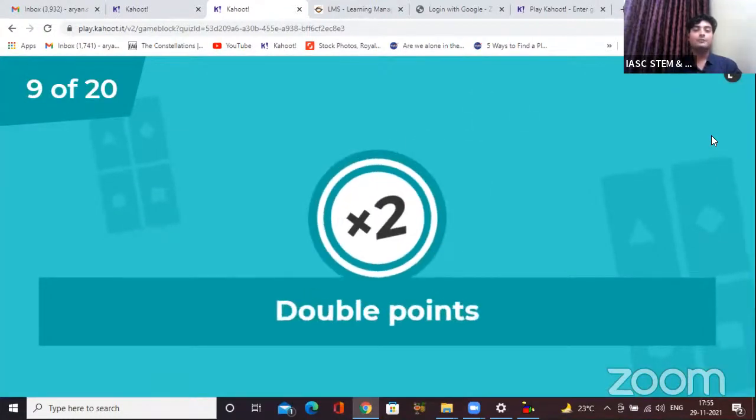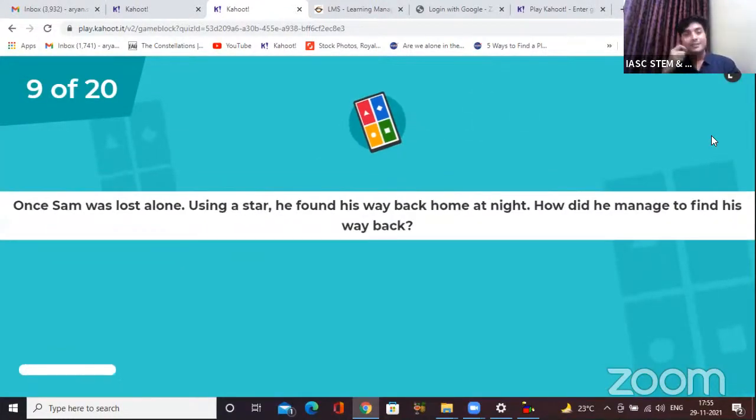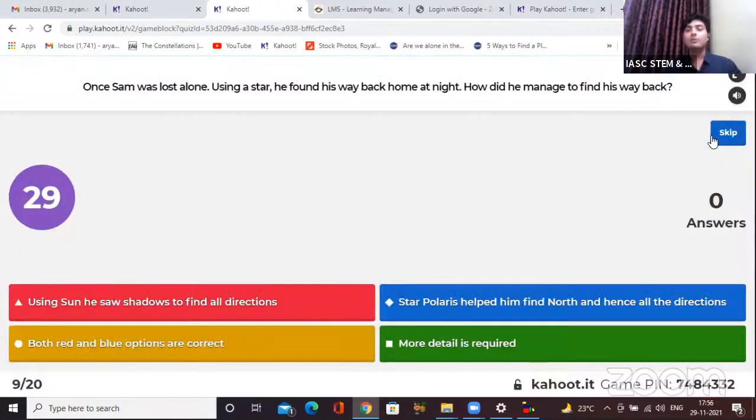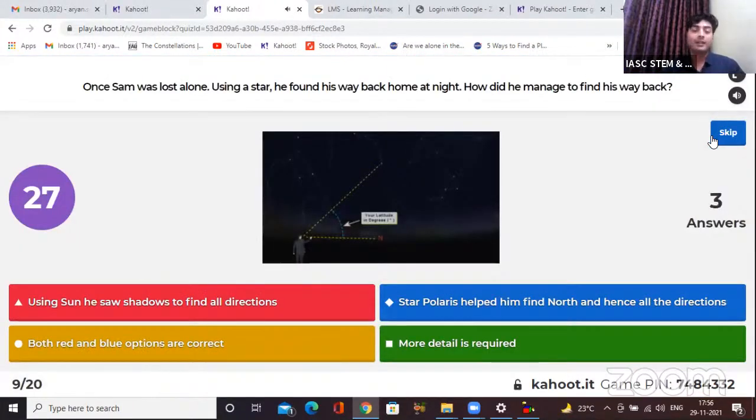Question number 9 for double points. So buckle up once again. Once Sam was lost alone. Using a star, he found his way back home at night. How did he manage to find his way back?